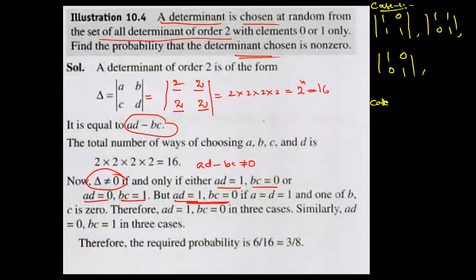Case 2. What is case 2? Anyone? AD is 0, that means these are zeros. BC means 1. See, this is the 1, this is the 1. Can I take like this? Fine.